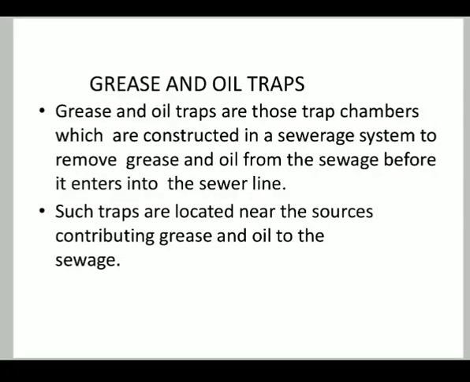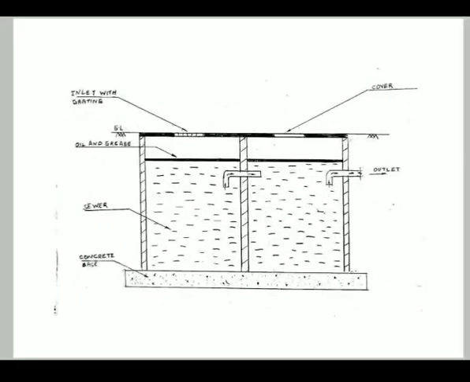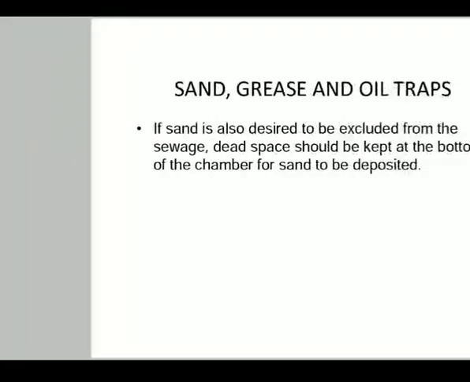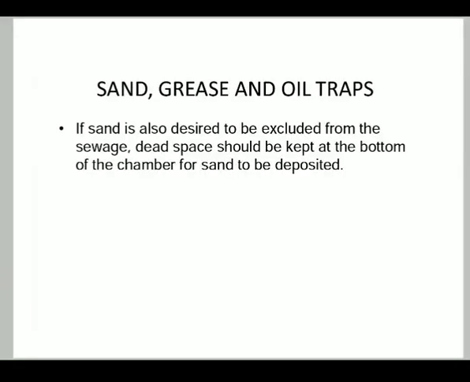Next is grease and oil traps. Grease and oil traps are chambers constructed in the sewerage system to remove the grease and oil from the sewage before it enters the sewer line. Such traps are located near the sources contributing grease and oil to the sewage. This is a schematic diagram of a grease and oil trap. Next is sand, grease and oil traps. If sand is also desired to be excluded from the sewage, space should be kept at the bottom of the chamber for sand to be deposited.